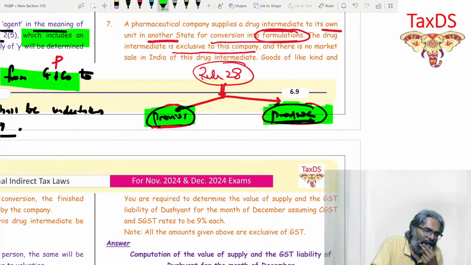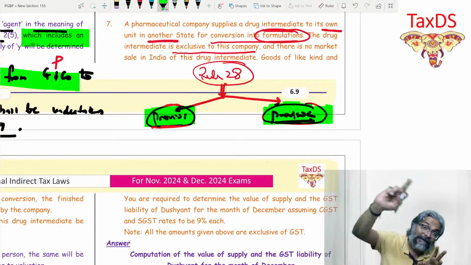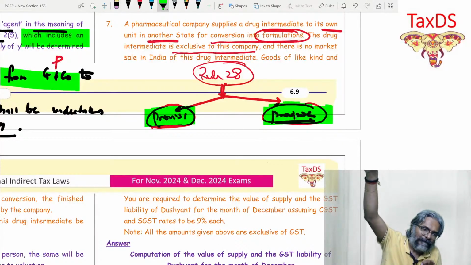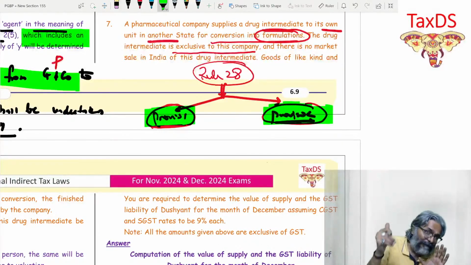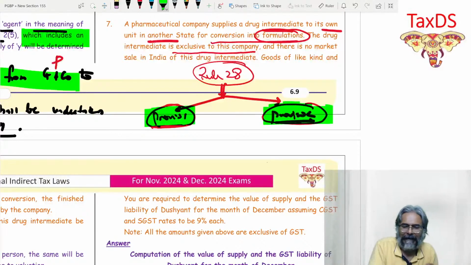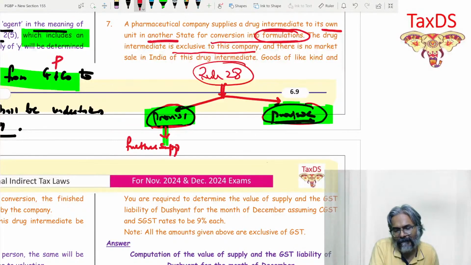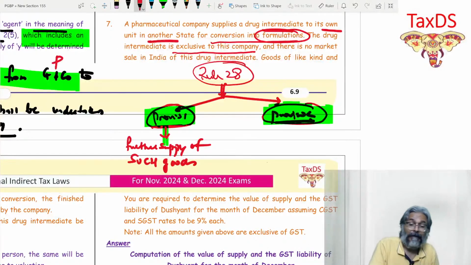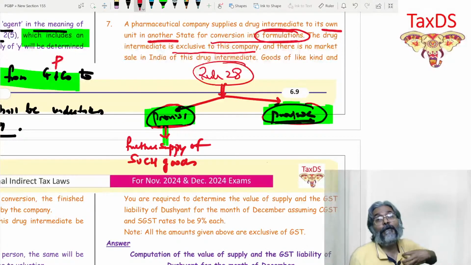Quickly, for proviso 1, students, if you are aware that in this particular case, these further supply of goods is done by whom? By the recipient. If the recipient is doing a further supply of such goods, and that's the reason why I'm putting the word such in capital, then you have the option to take the value.